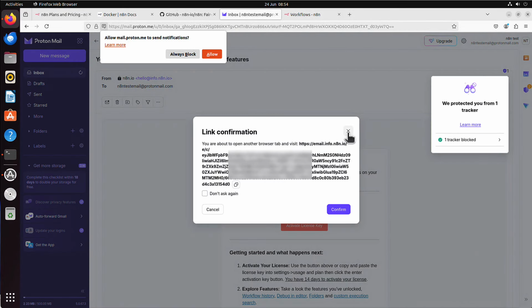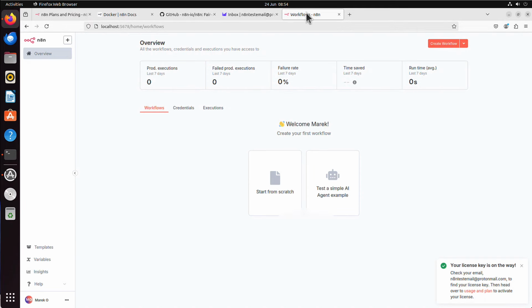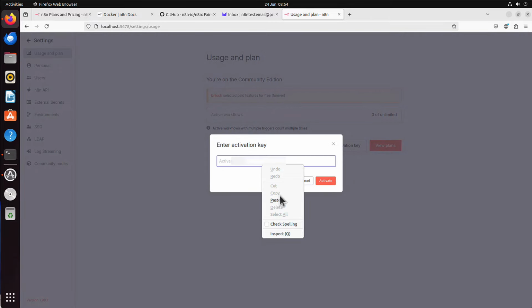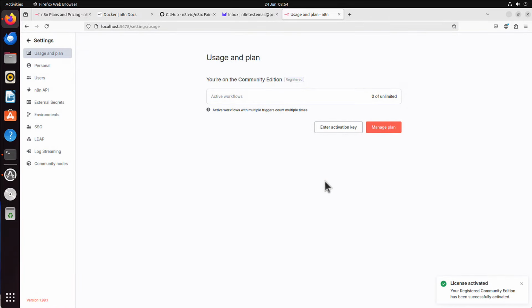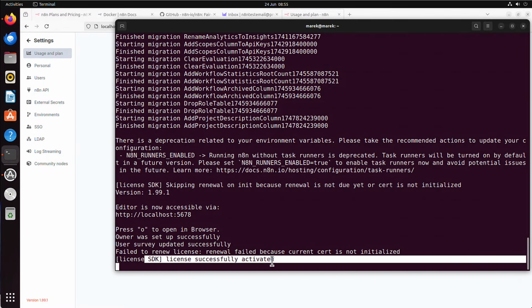You can do it like that, or you can simply copy this key, go to your n8n, go to usage and plan, and you can paste it here. Enter activation key. Activate. License activated. Your registered community edition has been successfully activated. And you can see it here, you are on community edition and you are registered. Well, that was extra information, but not part of the installation, yes? If we go back to terminal, you can see a new message, license successfully activated.